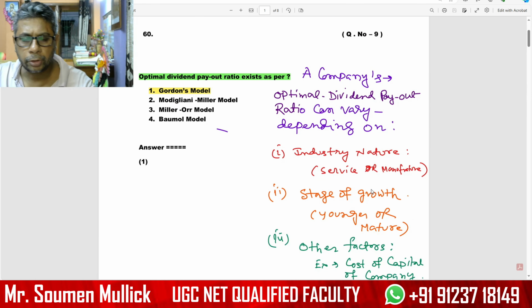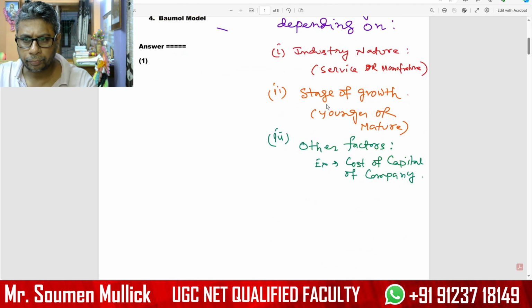So the correct option is option number 1, Gordon model. Another important model is the Modigliani-Miller model. This is also an important model you have to study. Sometimes you get a question from this model also.